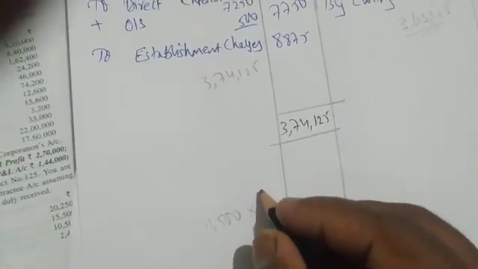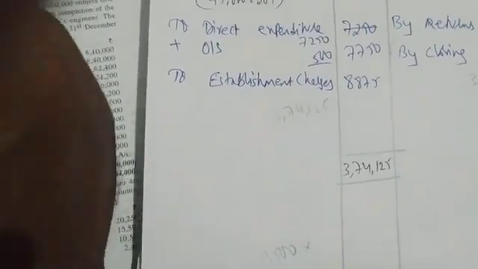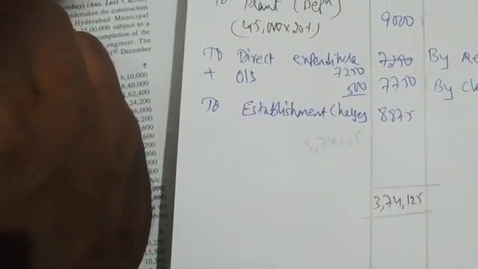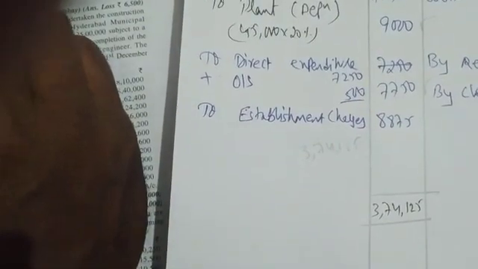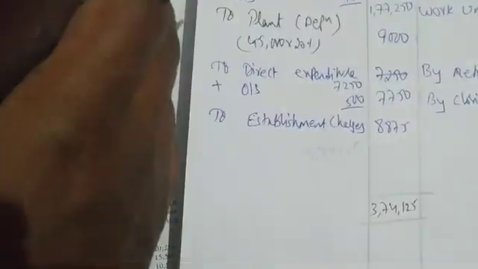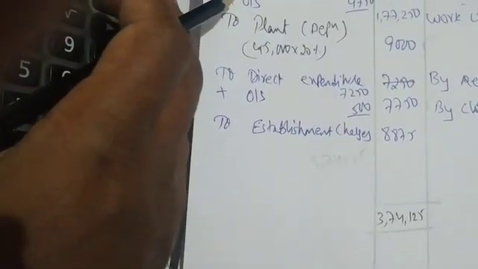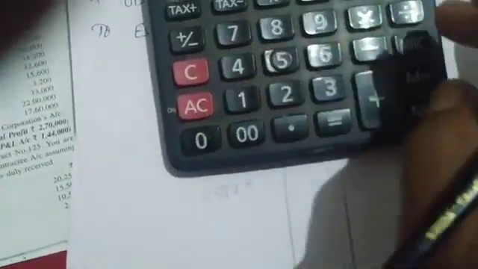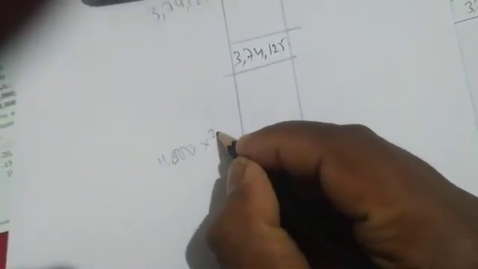Into how much percentage work completed? Wait. Work certified is how much? Degree of completion. Work certified is 3,50,000. Contract price is 5 lakhs. 350 divided by 5 lakhs into 100, 70%. So 11,000 into 2 by 3.